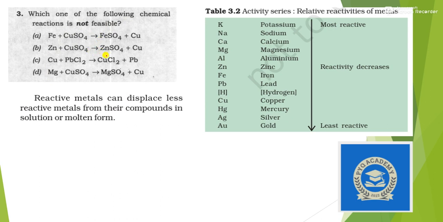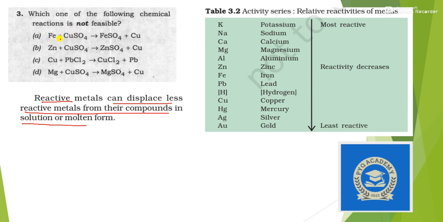One thing we should know is the reactivity order of the metals. In the metals and non-metals chapter, it is written that reactive metals can displace less reactive metals from their compounds in solution or molten form. That means if this metal is more reactive than this metal, then only it can displace it from its solution.